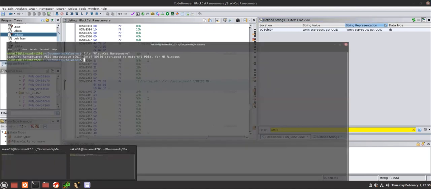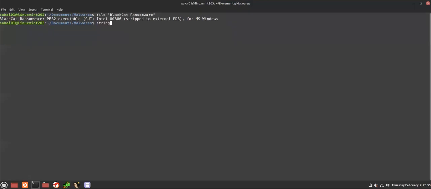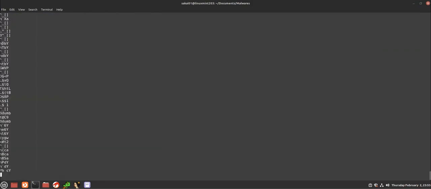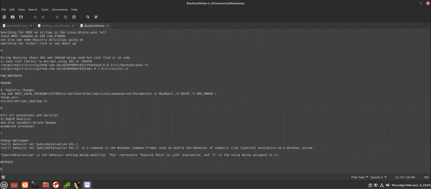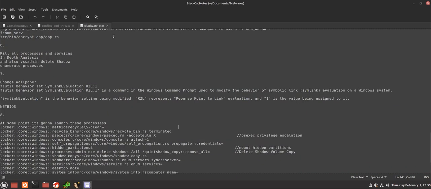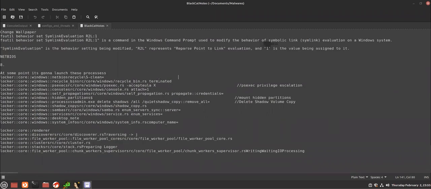Another thing that I would like to show here. Let me just look at this. I found this interesting thing from the BlackCat ransomware when analyzing strings here. If you grep for locker, it's kind of, oh wait, I think I have it in my notes, kind of messed up. Yeah, this thing. Let me just maximize the font so you can see.